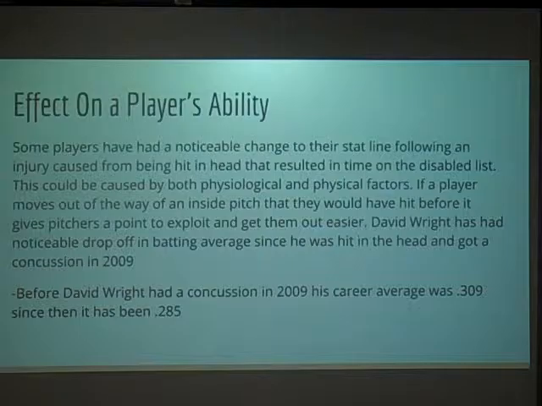David Wright has had a noticeable drop-off in batting average since he was hit in the head and got a concussion in 2009. David Wright's pre-concussion career batting average was .309, and since then it has been .285.